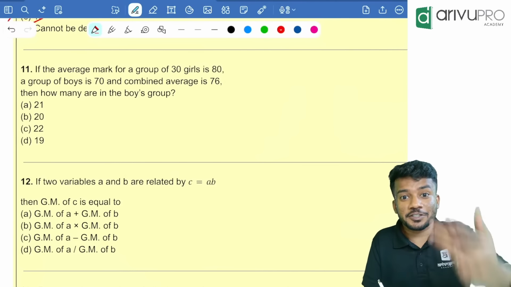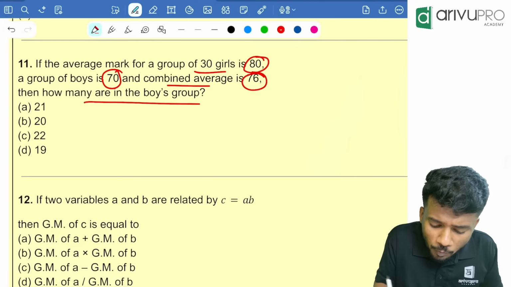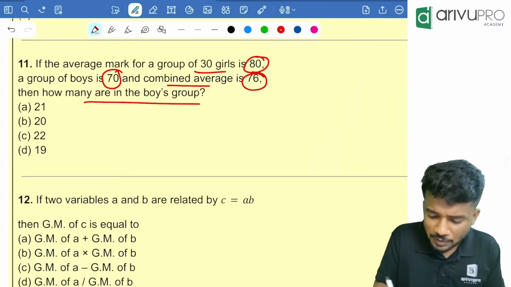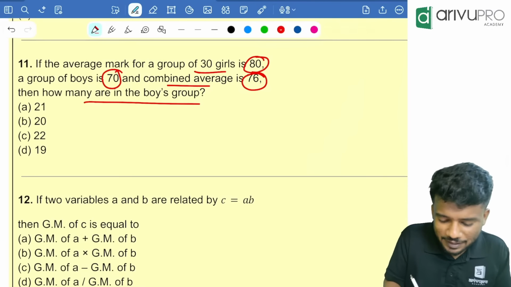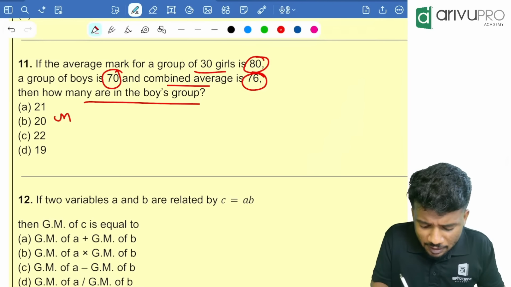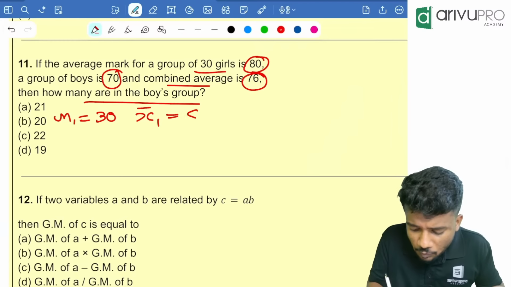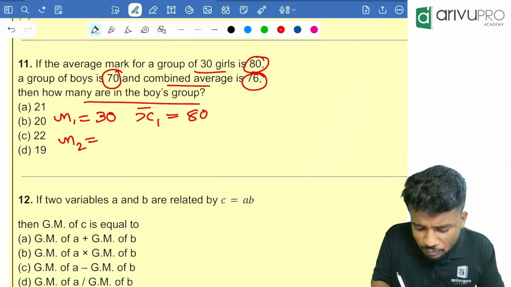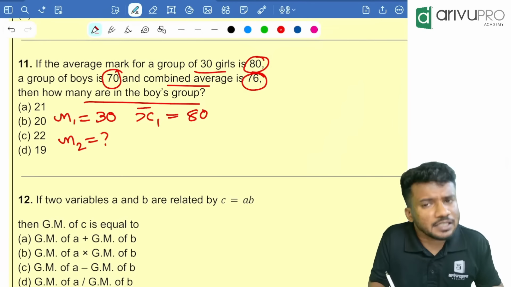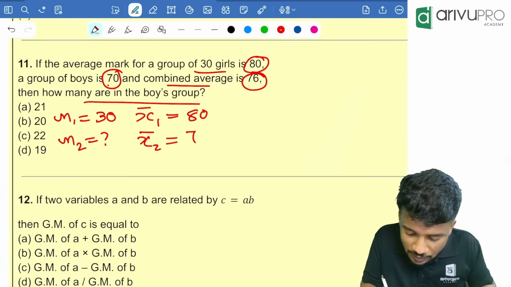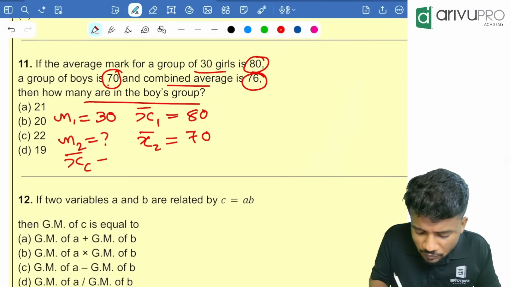If the average mark for a group of 30 girls is 80 and for a group of boys is 70, and the combined average is 76, then how many are in the boys group? This is a question based on combined average or combined mean. N1, the girls group, is 30, and their X1 bar is 80. N2 we need to find. X2 bar, the mean of the boys group, is 70.